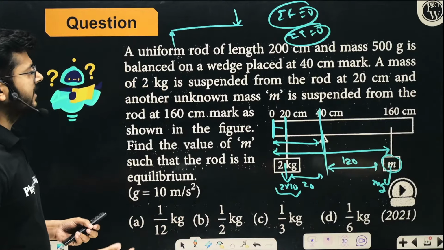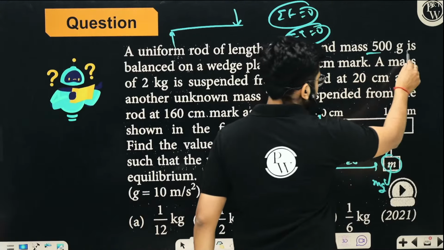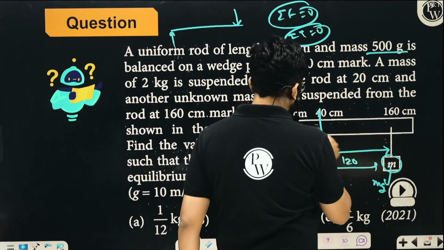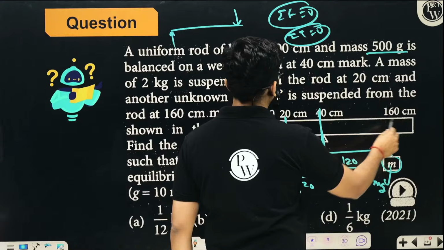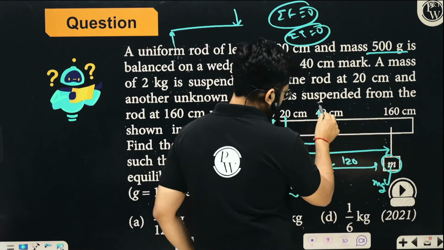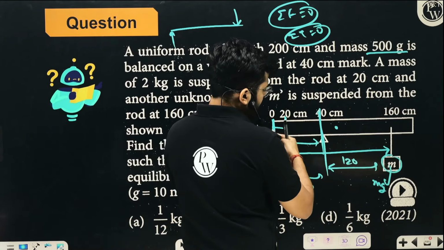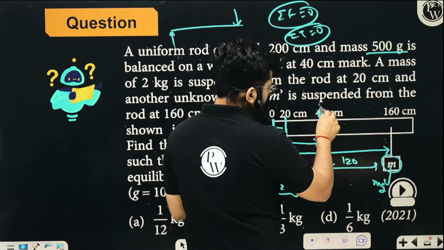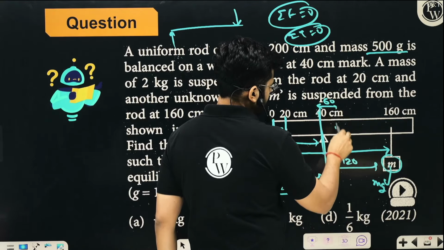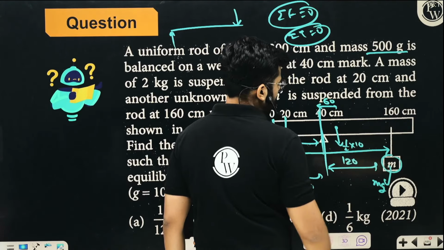But one more thing is there: the rod also has its own mass, which is 500 grams. It will act exactly at the middle. The rod is 200 centimeter long, so it acts at 100 centimeter. From the pivot at 40, the remaining distance is 60. 500 grams means half a kilogram, which is half into g.